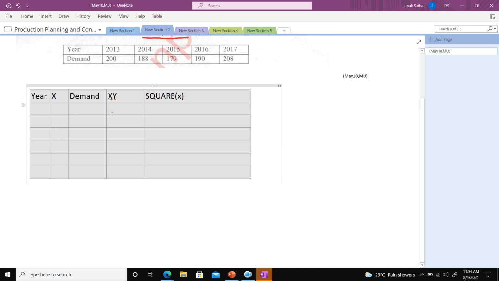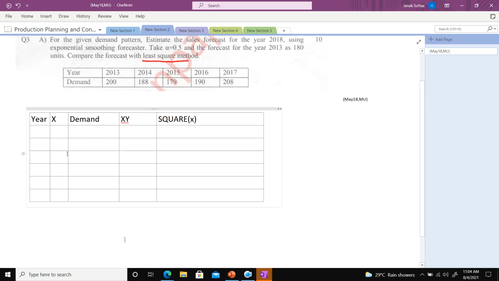Okay, is this table easily visible to everyone, or do I need to enlarge it? Okay, thank you. So here the data is given. I will put all the data quickly: 2013, 2014, 2015, 2016, and 2017.